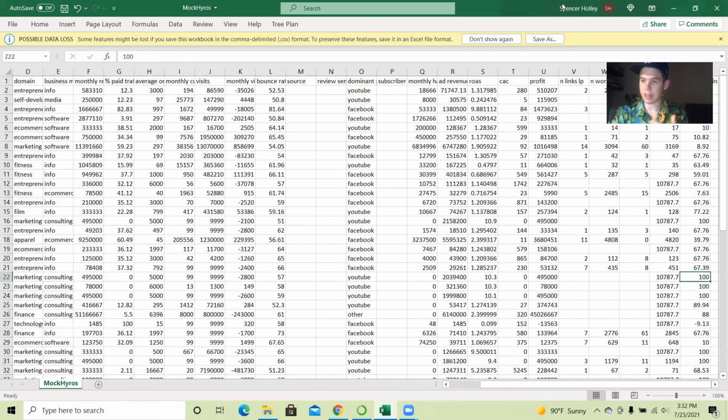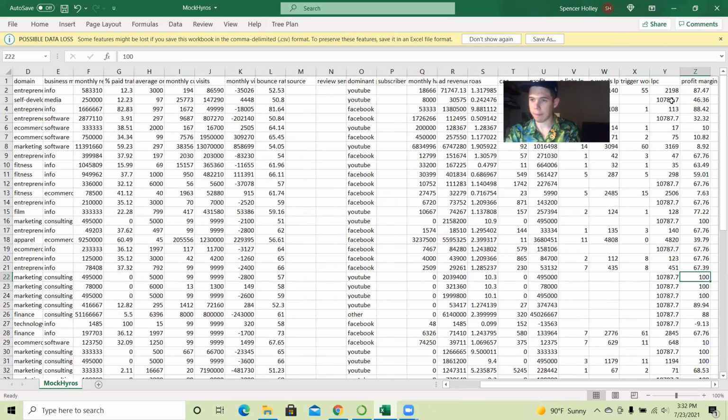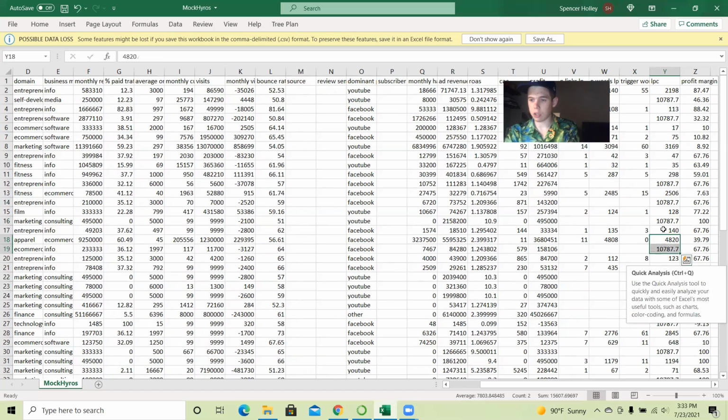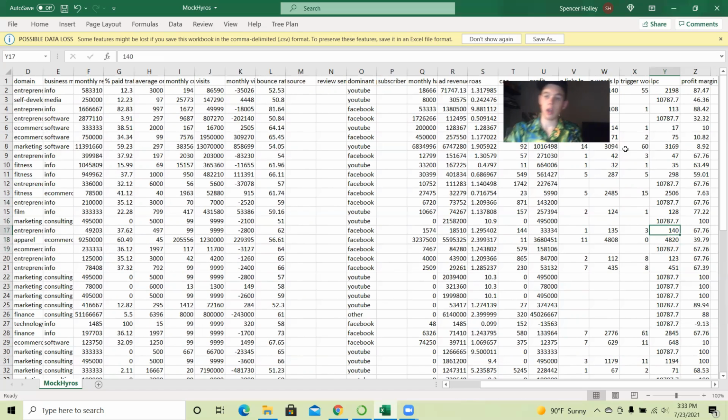Oh yeah, I've got this landing page complexity, LPC feature. Let me move myself so you can see what I'm talking about. This LPC thing, landing page complexity. If you see a lot of this value in here, a lot of times that's because I did mean filling. There was no data available, so I just filled it in with the mean, which might also be hacky.